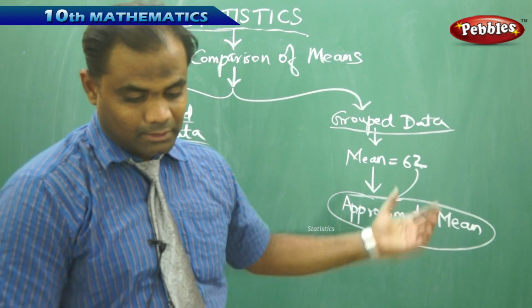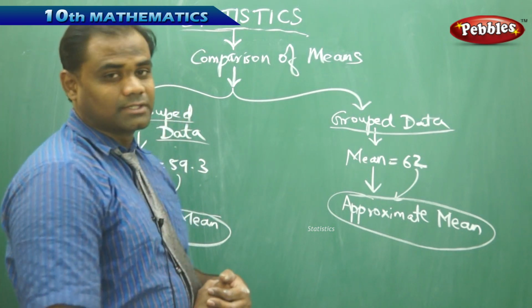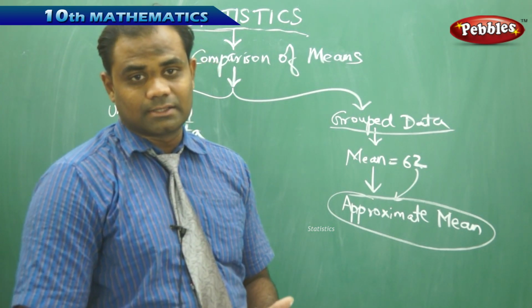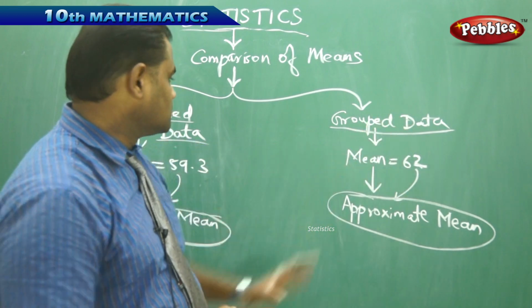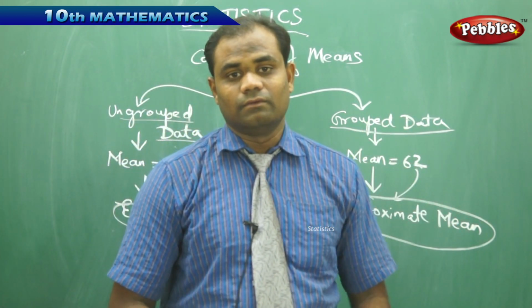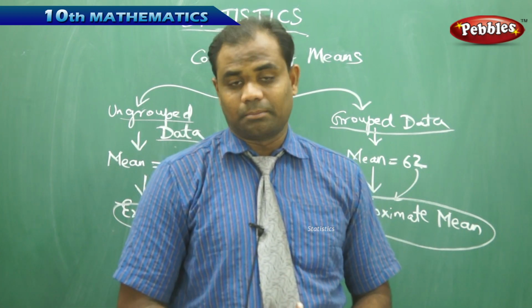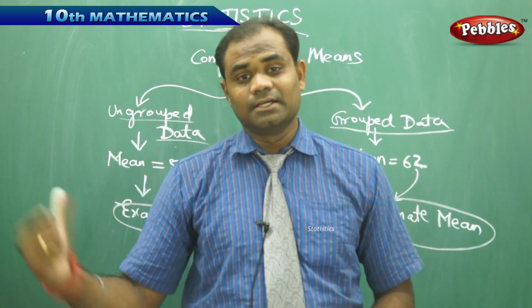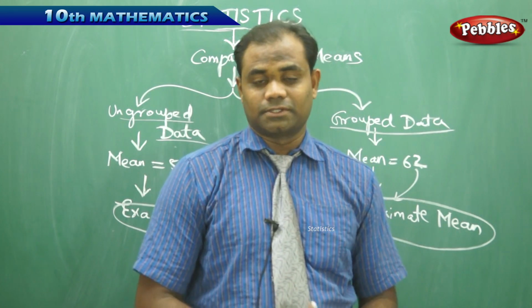So each class interval frequency is centered around its mid value. This is how we differentiate between grouped and ungrouped data, where the ungrouped data gives the exact mean of the given observations.